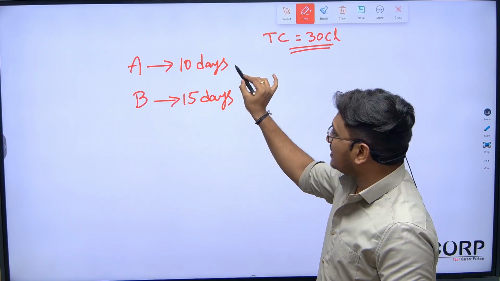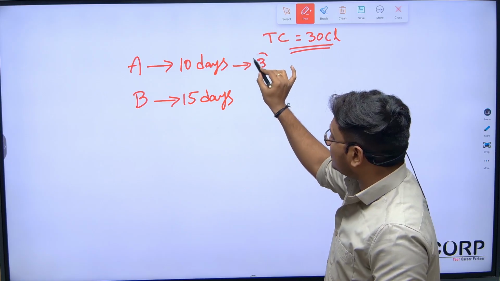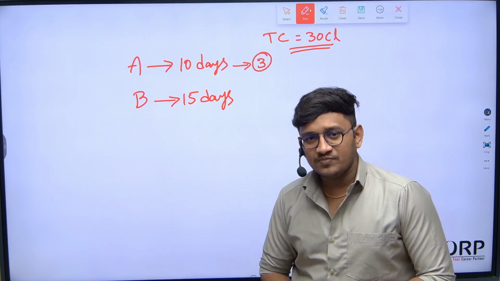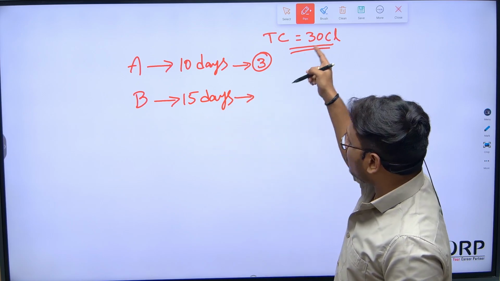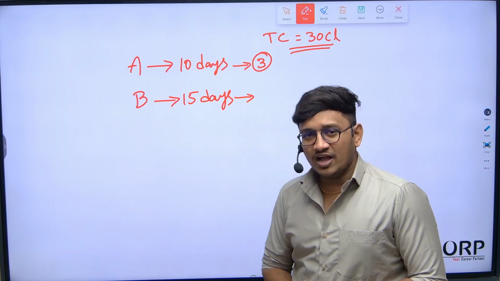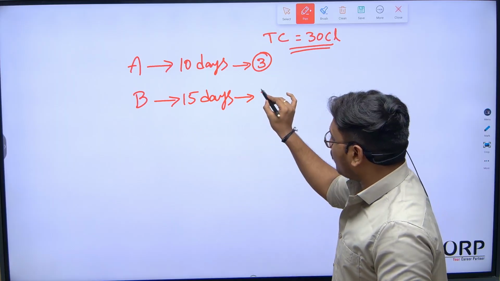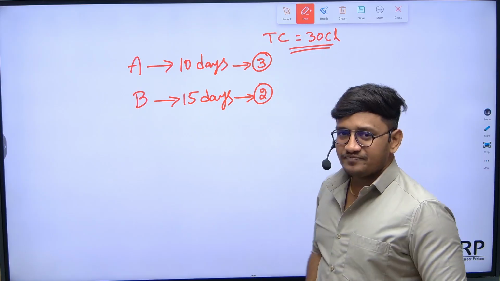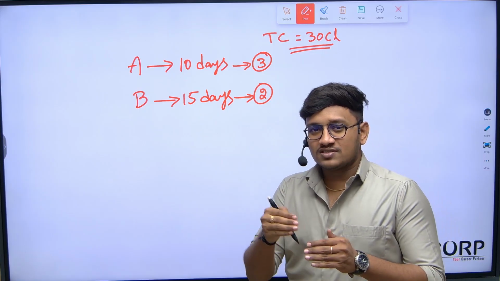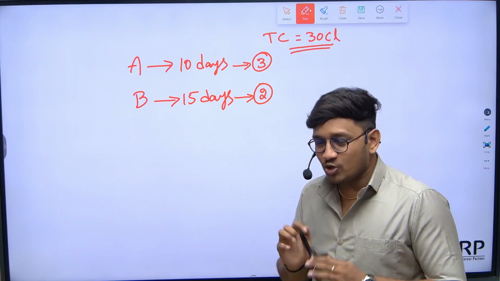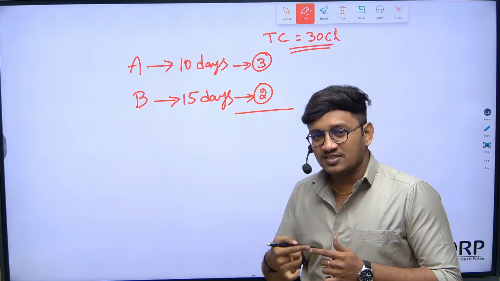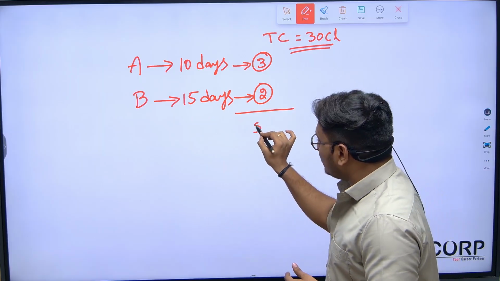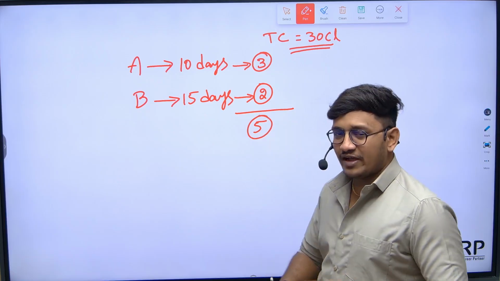If A can eat 30 chocolates in 10 days, in one day how many chocolates can A eat? Can I say it is 3 chocolates per day? Yes. If B can eat 30 chocolates in 15 days, in one day how many chocolates can B eat? Of course, 2 chocolates per day. If they both started working together, how many chocolates can they eat? 5 chocolates per day.